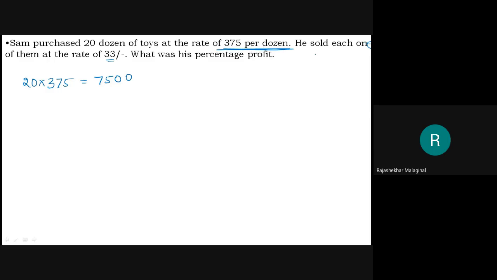He sold each one of them for the rate of 33 rupees. Means he fixed the rate of each toy, 33 rupees. But I don't know the rate of each toy when he purchased, the cost price of each toy. Therefore, 7,500 rupees is the total amount invested for 20 dozens.